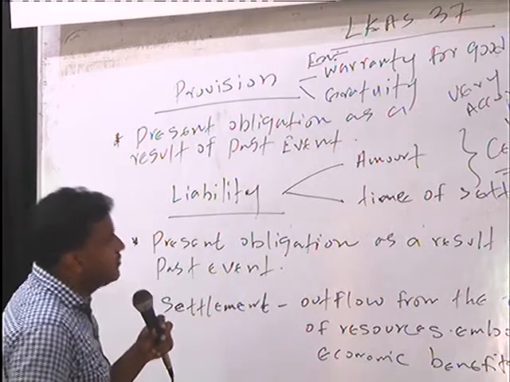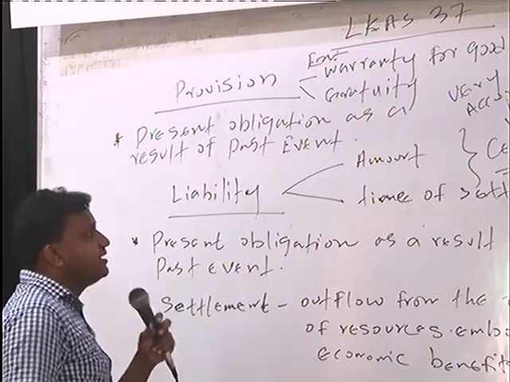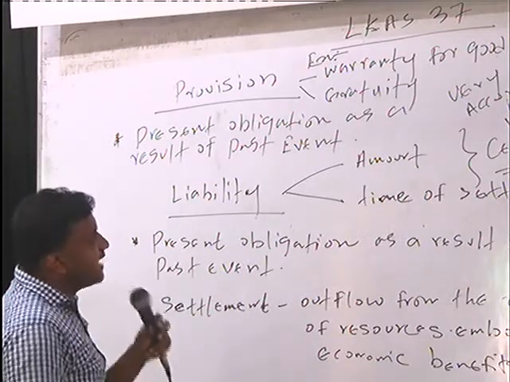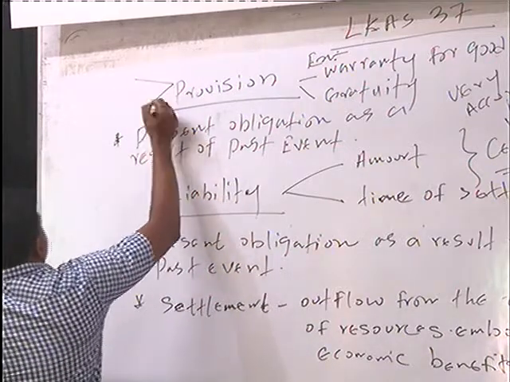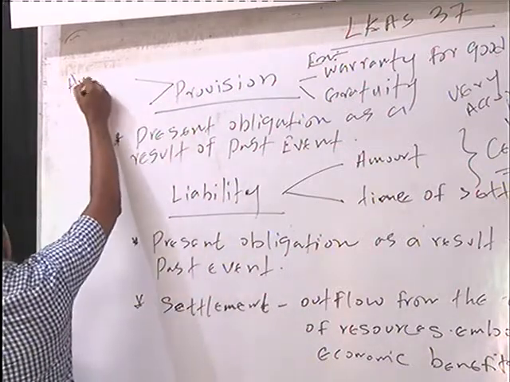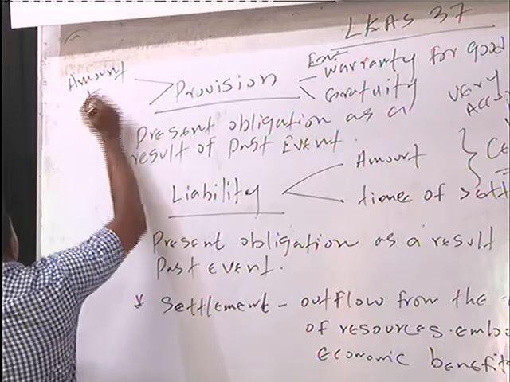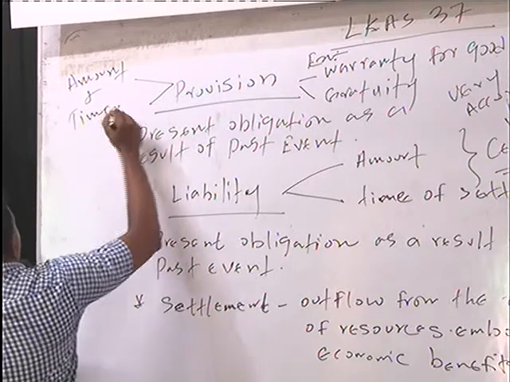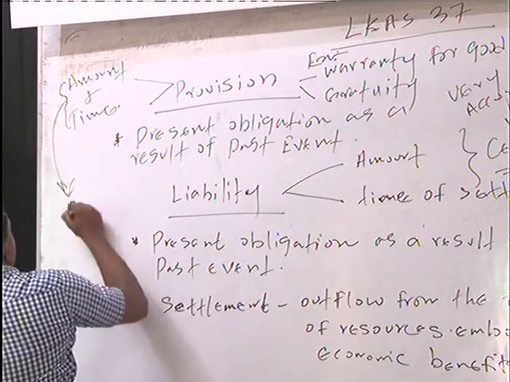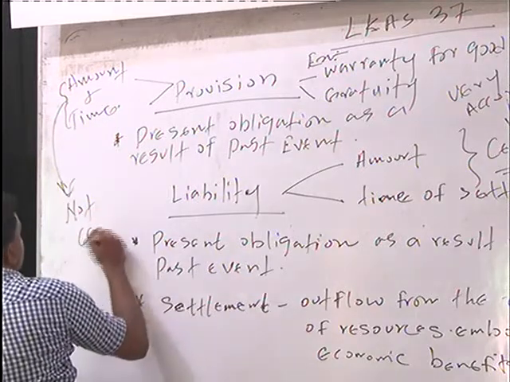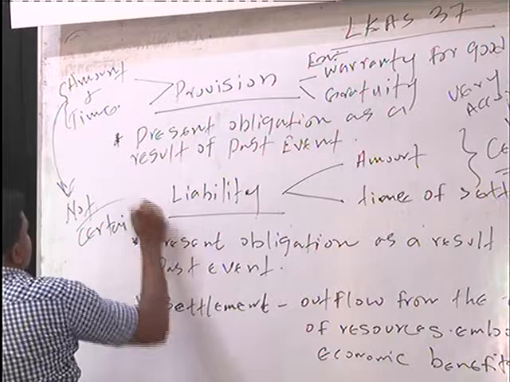It's a liability. But why does the provision not become a liability? Because in the case of a provision, the amount and time are not certain.